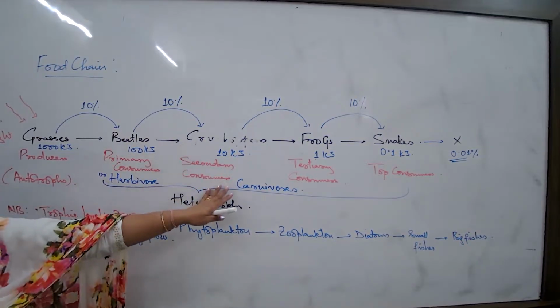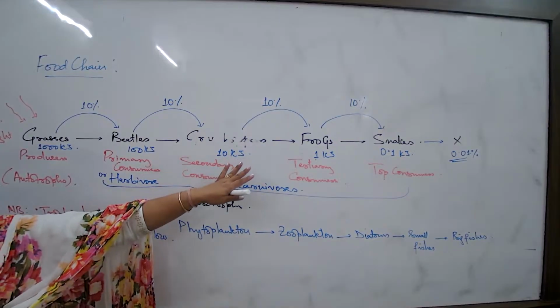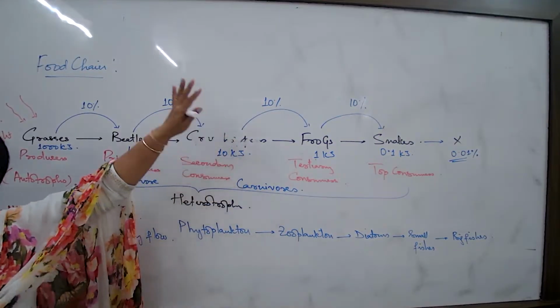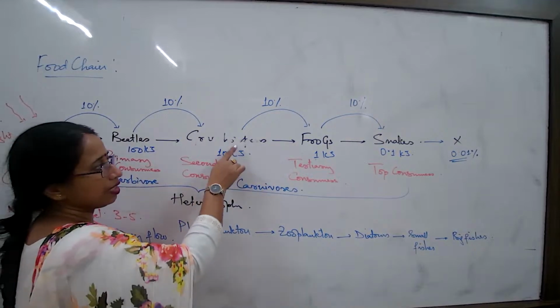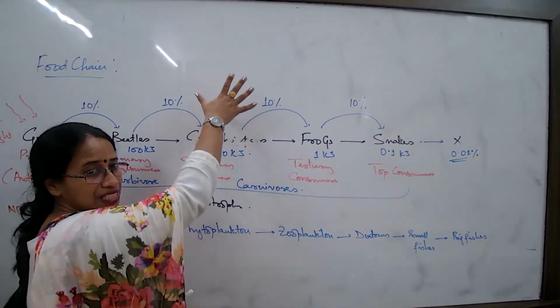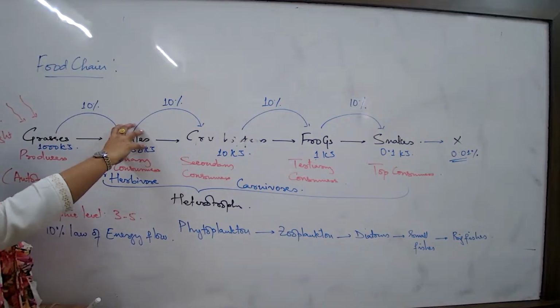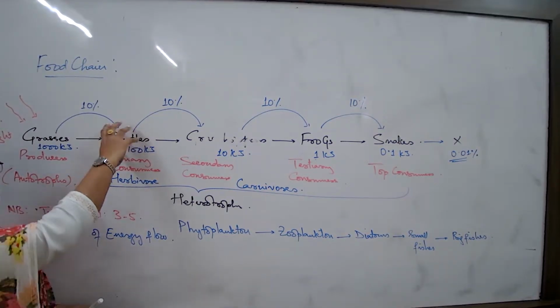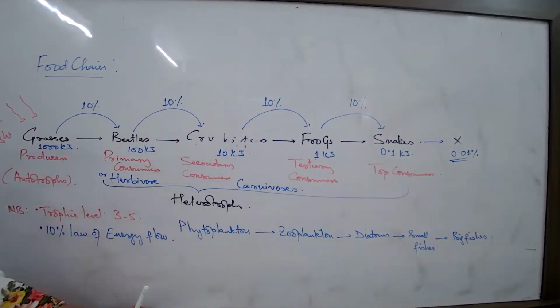You get this type of questions also. This type of examples will be there, or you will be asked to write an example. And if one of the trophic levels becomes excessive, say suddenly due to some environmental factors the number of grasshoppers increases, then what will happen? It will impact the beetles because the population of the beetles will become very scarce. This is what we'll have to explain this way.